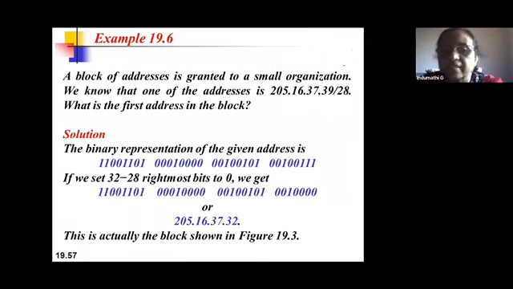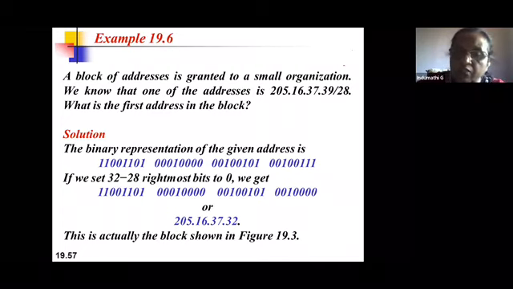So a block of addresses is granted to a small organization. Let us say that we know one of the addresses is 205.16.37.39/28. The /28 is very, very important. N is equal to 28 here. That is your mask value or the prefix length. So this is the address. You know one of the addresses of the block, but you do not know the number of addresses given to the organization, nor the first address and the last address. If I know the first address and the number of addresses, I can understand the complete addresses in that block which is granted to this organization.